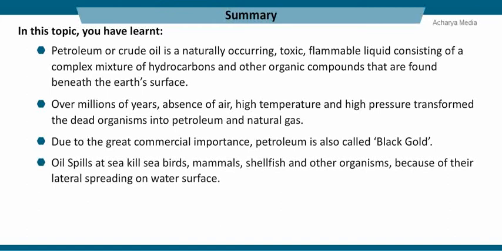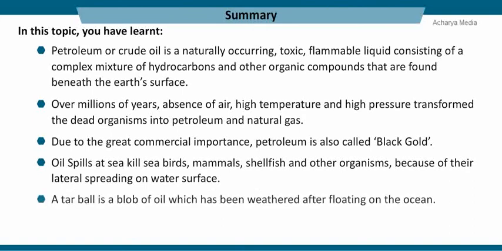Oil spills at sea kill seabirds, mammals, shellfish and other organisms because of their lateral spreading on the water surface. A tar ball is a blob of oil which has been weathered after floating on the ocean.